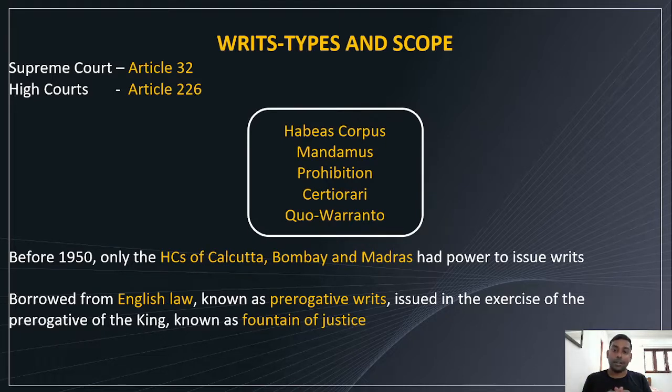Constitutional remedies, or issuing writs, is one of the most important features in our constitution, right? It allows the Supreme Court and High Court to intervene in matters of the freedom of individuals, for the restoration of the freedom of individuals. So using all these 5 writs in different ways, it helps the Supreme Court or the High Court to get back the freedom of individuals. Hope you understood the logic, right?